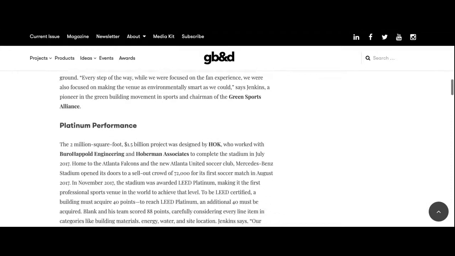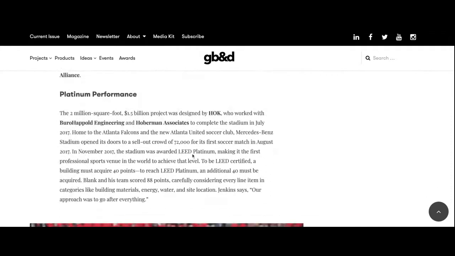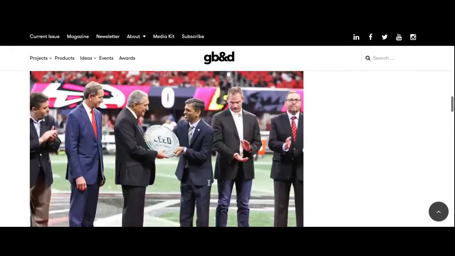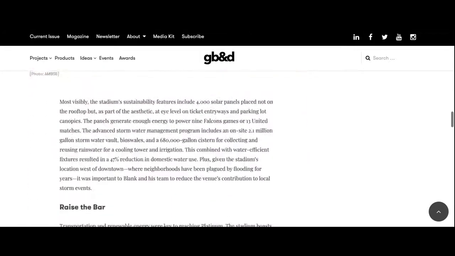How is this place so sustainable? Well, particularly it has a LEED Platinum certification, which is basically a designation saying that it's sustainable in the building materials it uses, how it uses energy, water, the site location, and then it goes further on to say what does it actually do? Particularly since I want to talk about reusable power, here's my part.